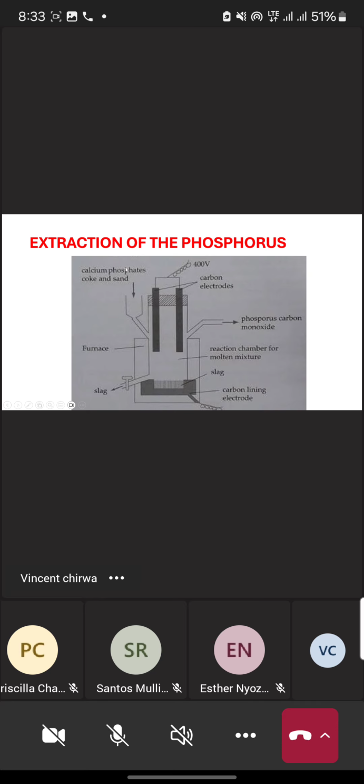Mean to say this compound has been formed by reacting calcium phosphate komanso oxygen. So this compound is able to conduct electricity because we are having calcium. Remember, calcium is a metal. That's why there is conduction of electricity. But phosphorus on its own does not conduct electricity because it is a non-metallic element. But because we are having calcium, which is a metal, that's why there is a conduction of electricity.